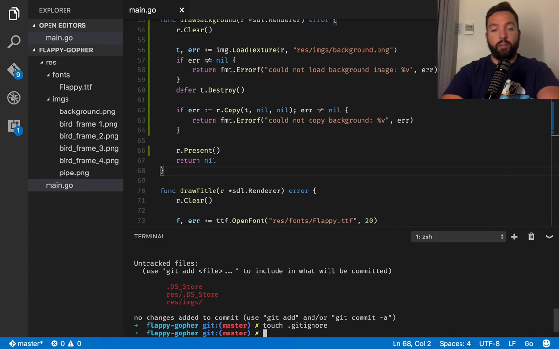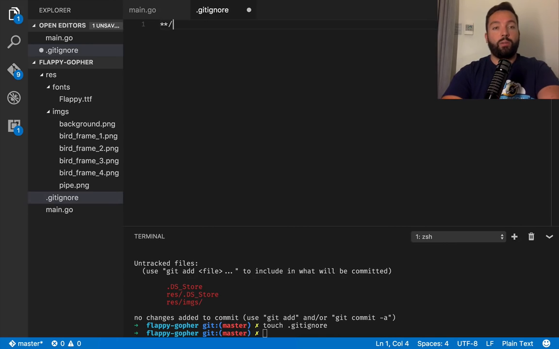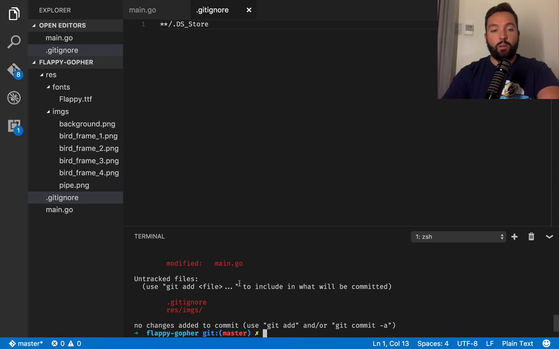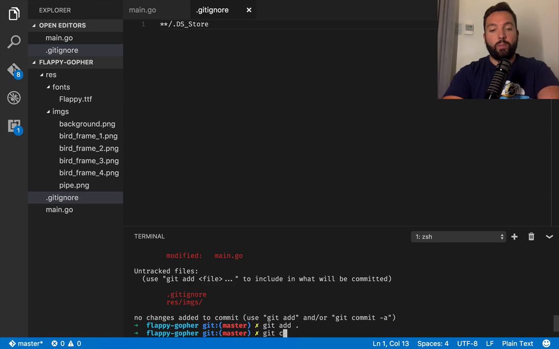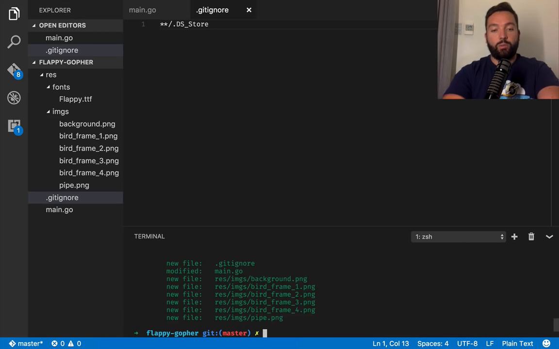I'm gonna call it .gitignore, and I'm going to simply say whatever you find that is called .DS_Store should be ignored. And now if I do git status, all of those are gone. So now I can do git add all of this. Git status should show me all of the images, and git commit. I'm gonna say background painted for 5 seconds.